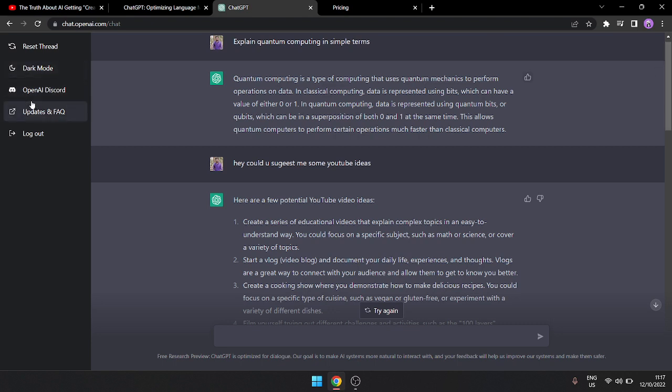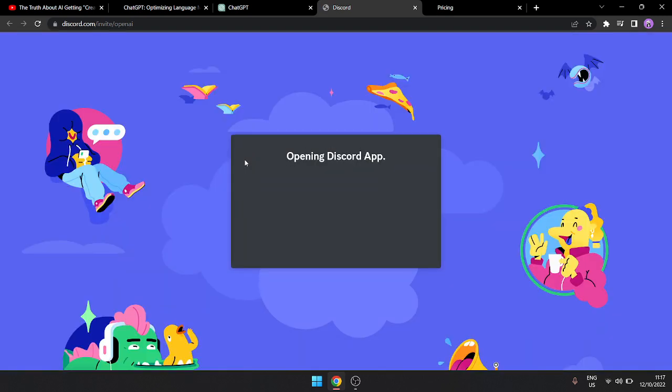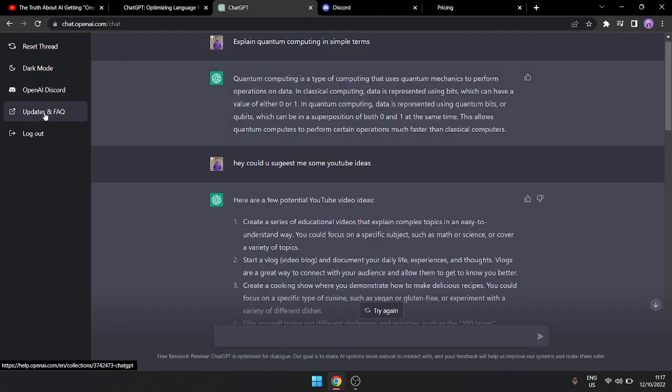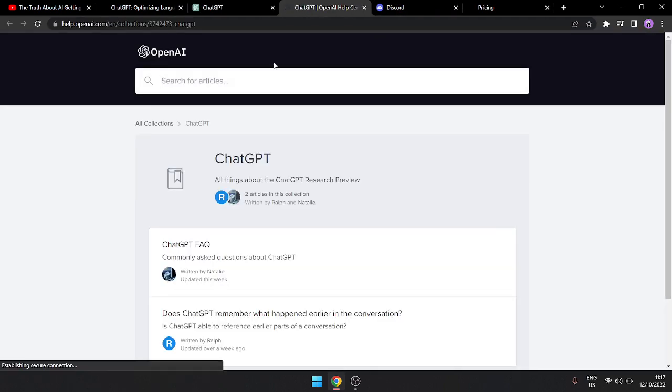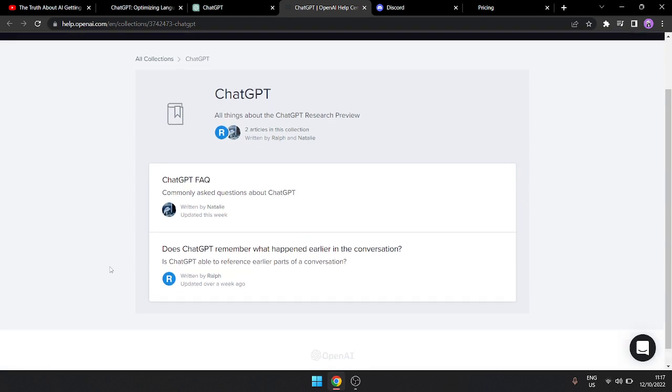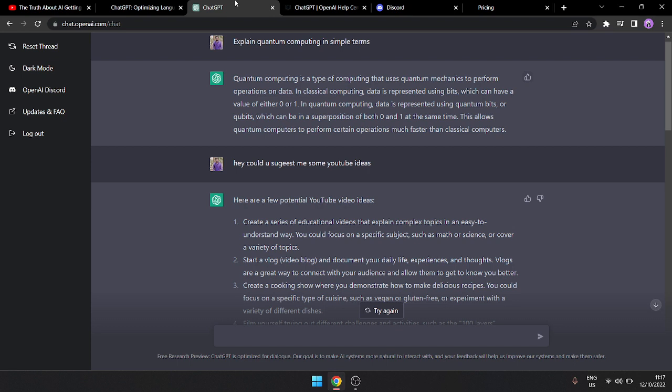Now let's open some other experiences or features that it has. So they also have a Discord server. I think it is open for all the beta users, and we can just log in with an account, get an invite and have a chat. As you can see, 53,000 people are online and 384,718 are members. After that it has some FAQs. I have linked all these things below, so that you can enjoy and hopefully try this. I got this beta. I waited a couple of days for this and I got it.